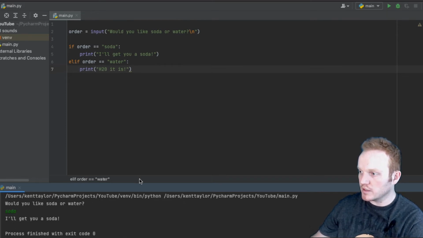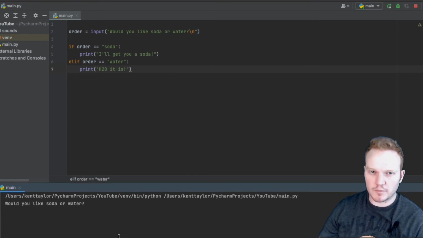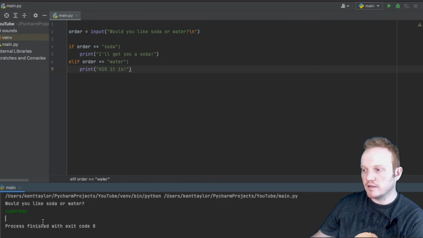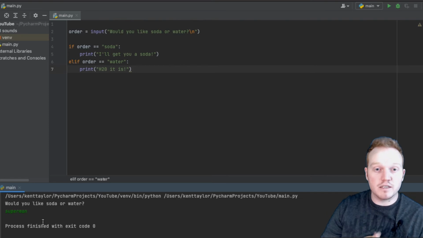Perfect, let me hit run again. Would you like soda or water? I'll test water now, hit enter. And it says H2O it is. So that is working perfectly, but if the user types in something else other than soda and water, what do you think will happen? Well, let's test it out and see. I'm just gonna say Superman. Now it says nothing. Now I don't want it to say nothing. I want it to let the user know that they typed something incorrect.